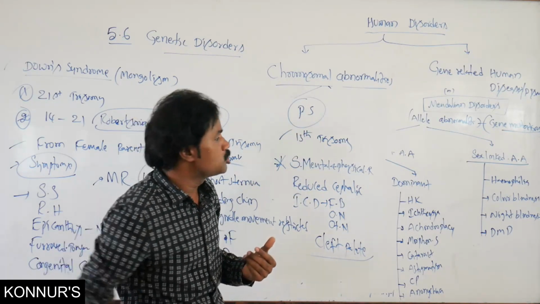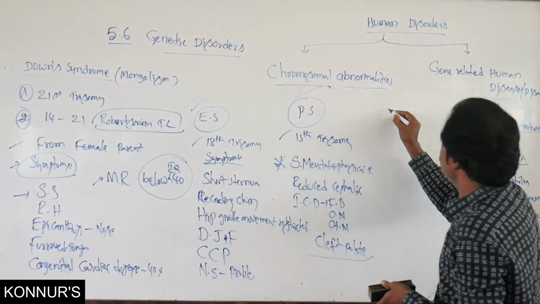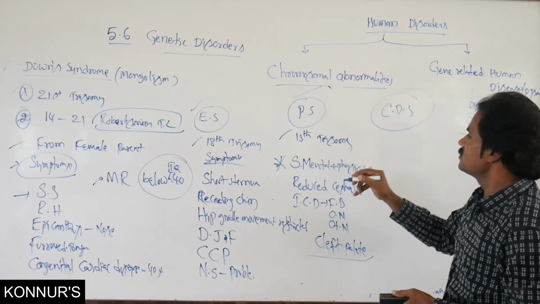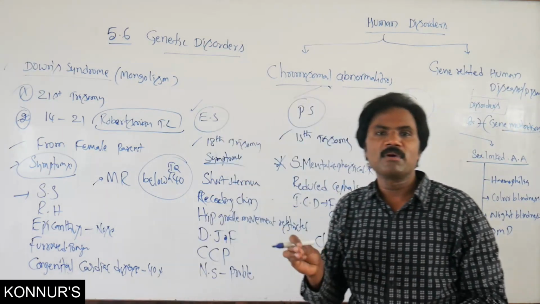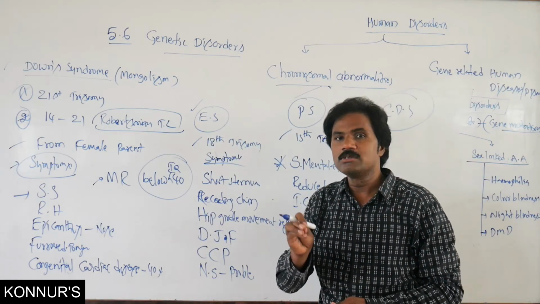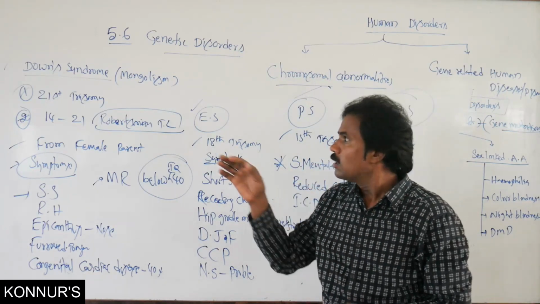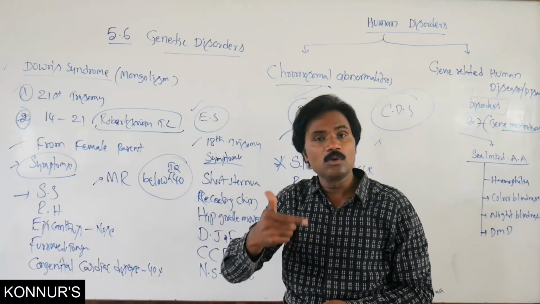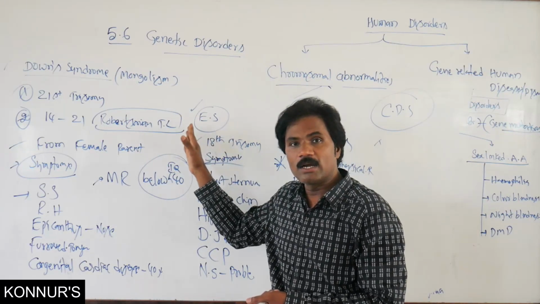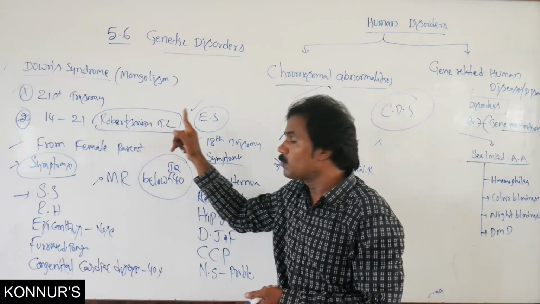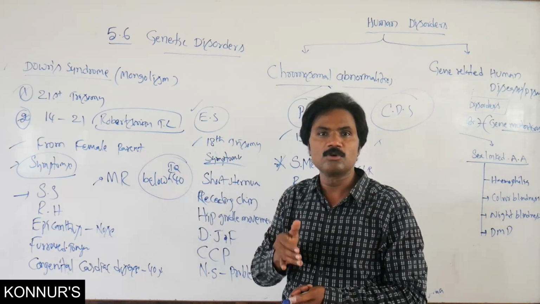Another one, Cri du chat syndrome, CDS. This is a deletion, so think about the number of chromosomes in Cri du chat. That is a very important exam point. You must observe creatively and logically: in all these trisomic conditions, either Patau, Down syndrome or Edwards syndrome, the total number of chromosomes is 47 because of the addition of an additional chromosome.